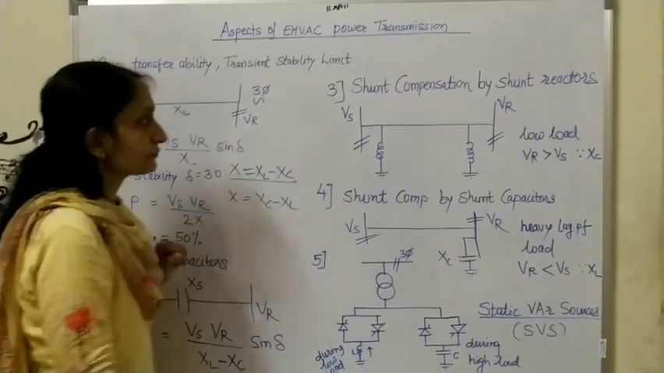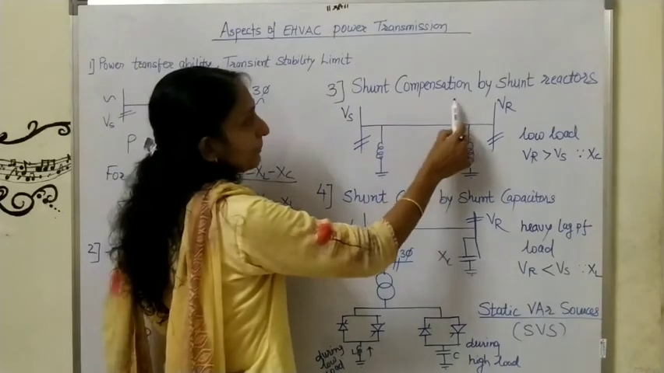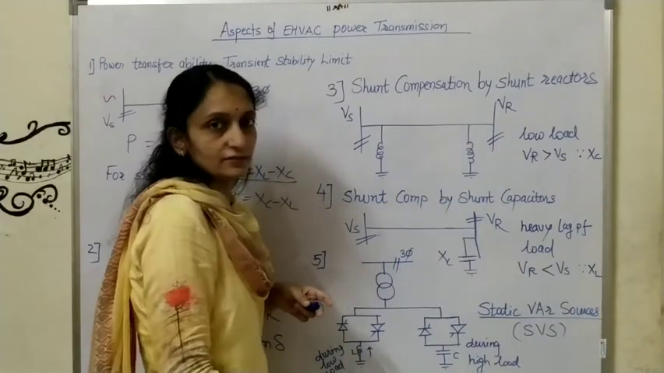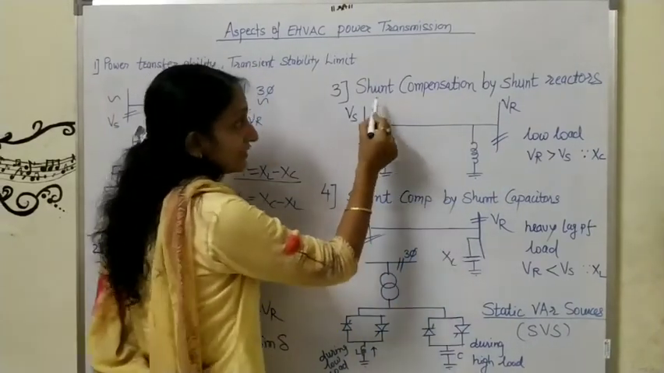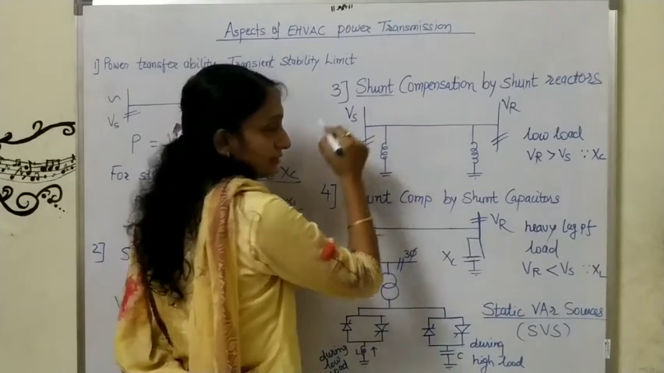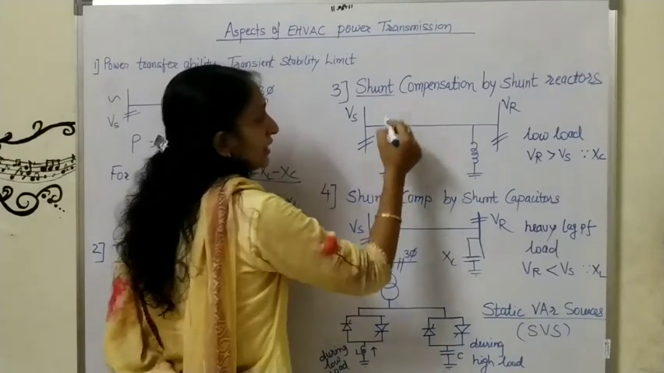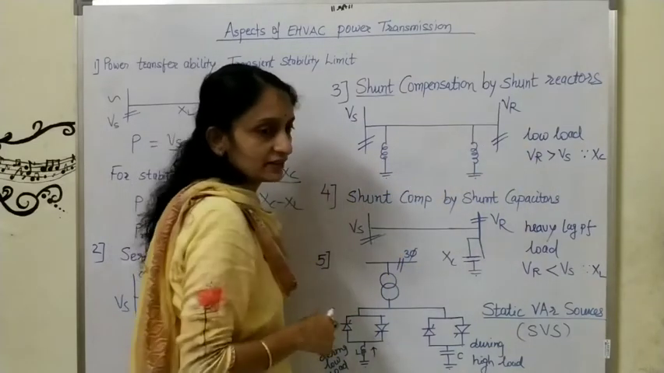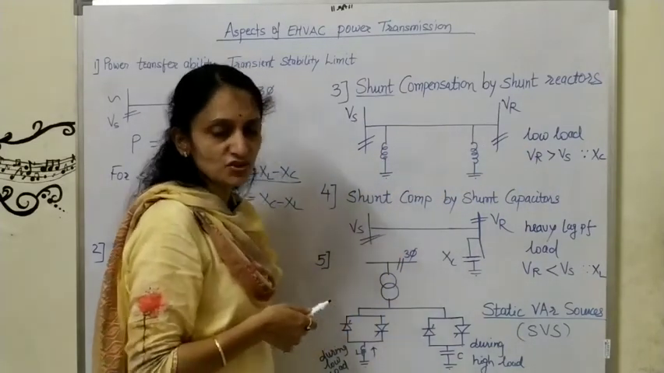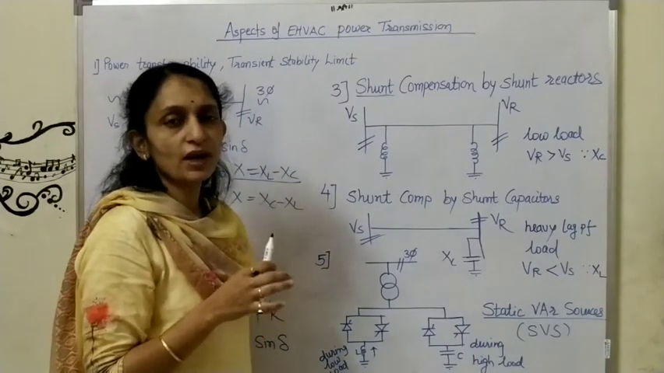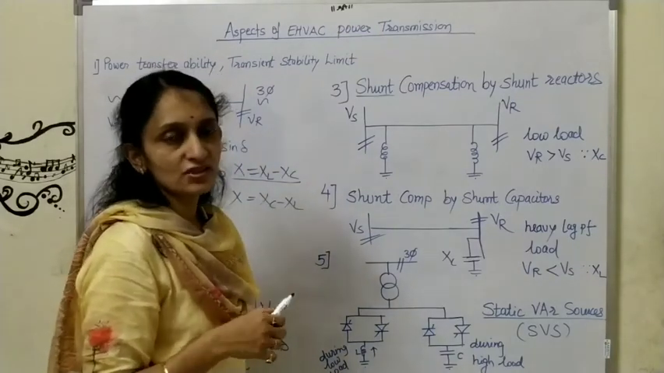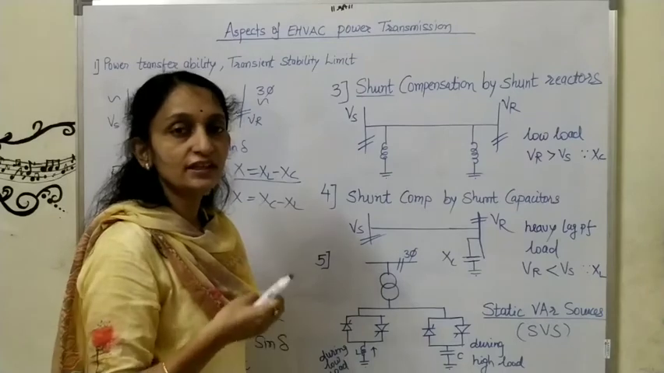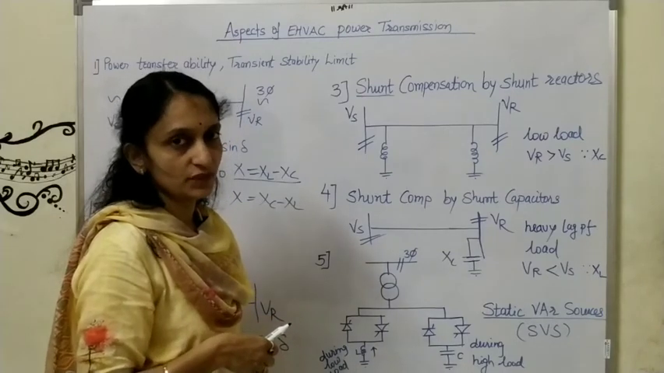Now the next point. The third point is shunt compensation by shunt reactor. As the name suggests, shunt means it is connected in parallel, and compensation by shunt reactor. Why am I saying compensation? As you must know, compensation elements are actually the inductive elements and the capacitive elements.